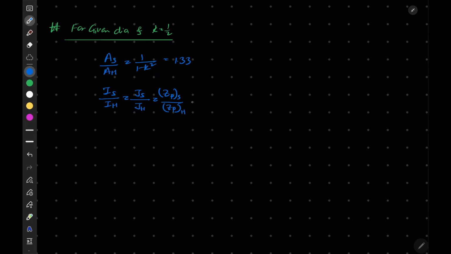Okay, so this will be equal to 1 upon 1 minus k to the power 4, and this value is 1.07, basically 16 upon 15. Okay, and this value is 4 by 3. 1.33 is equal to 1.07.